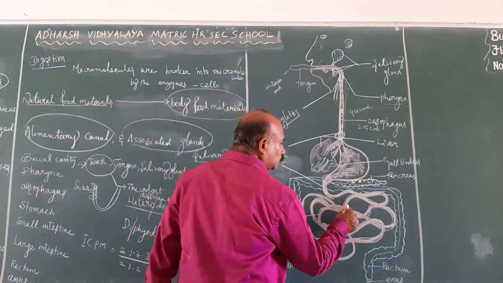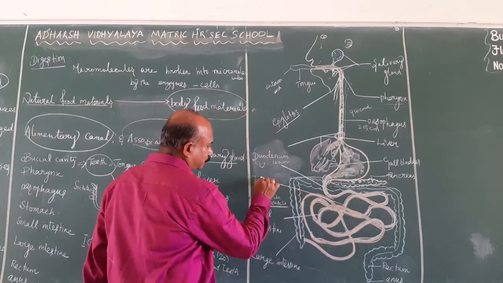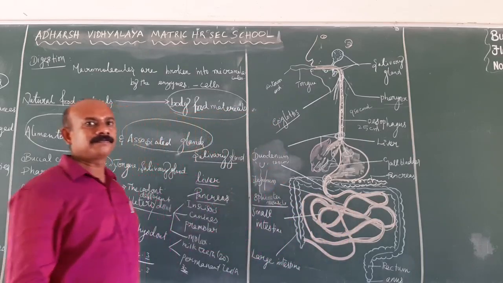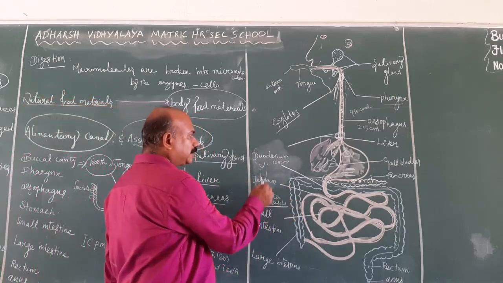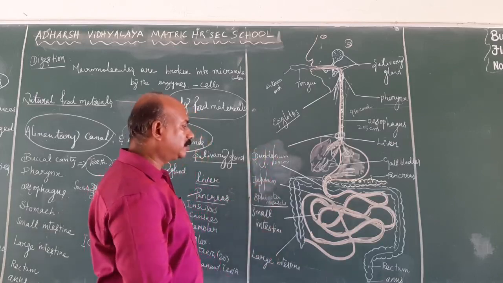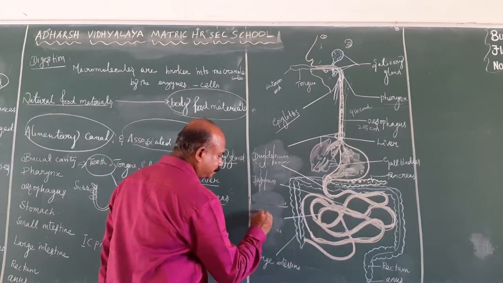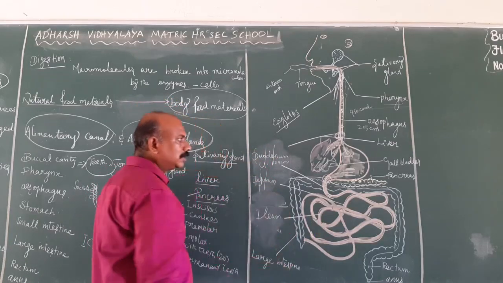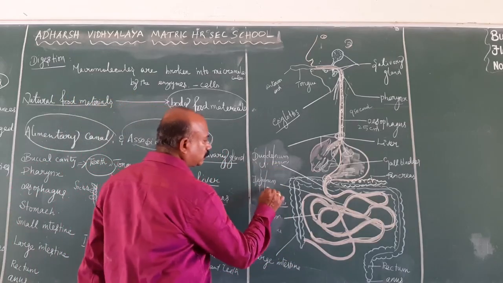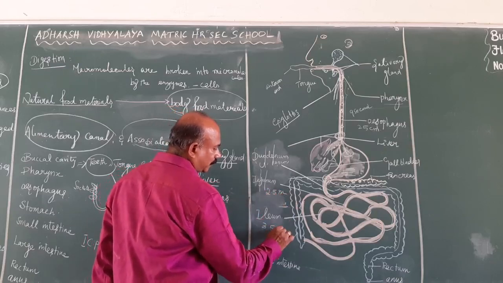Then the duodenum leads to the jejunum. The second part is known as the jejunum, and the third part is known as the ileum. The duodenum is nearly 25 centimeters, the jejunum 2.5 meters in length, and the ileum 3.5 meters.